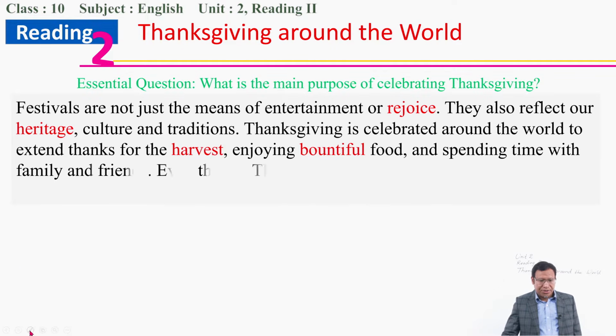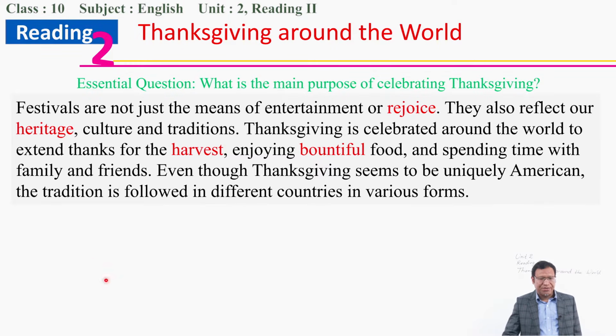All right, so when you look at this paragraph, what did you say? So the essential question is, what is the main purpose of celebrating Thanksgiving? You have to identify the main purpose, all right? The idea is, you have to identify the purpose of celebrating Thanksgiving.